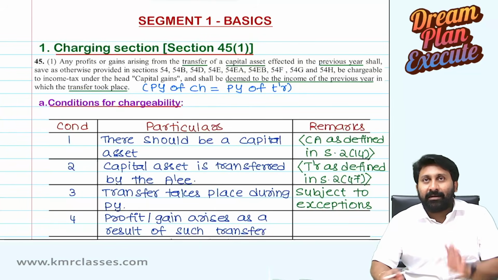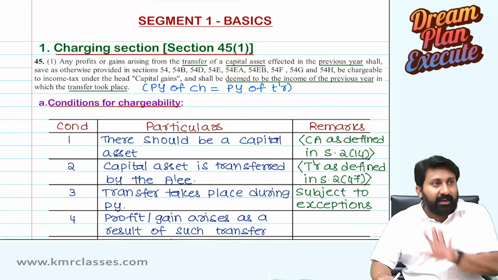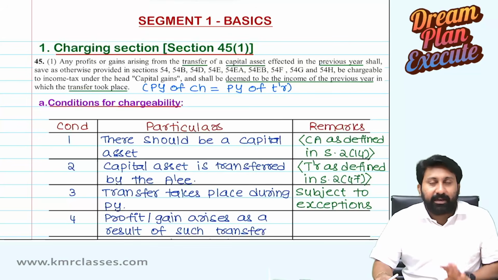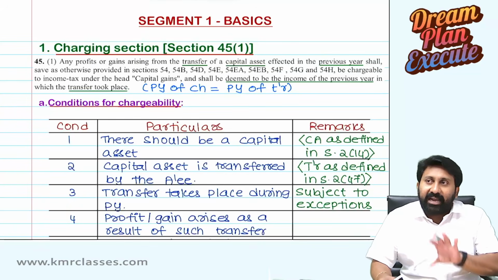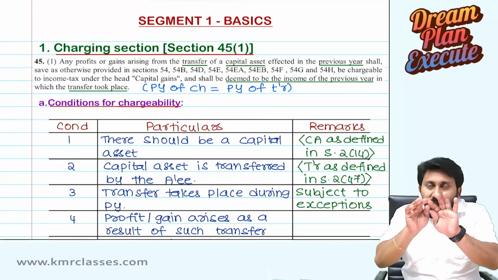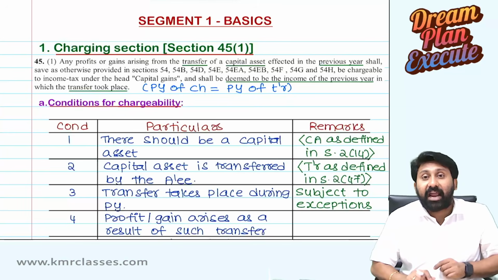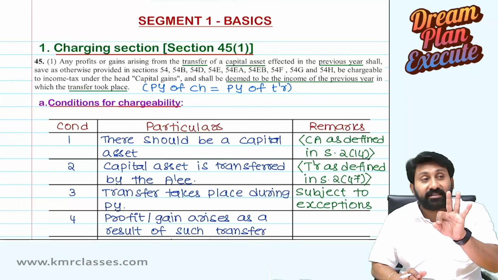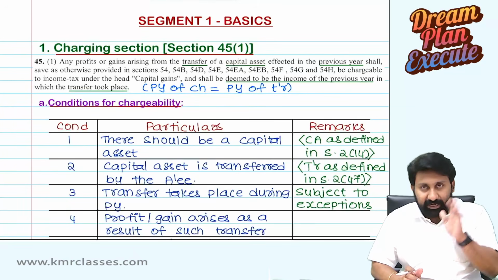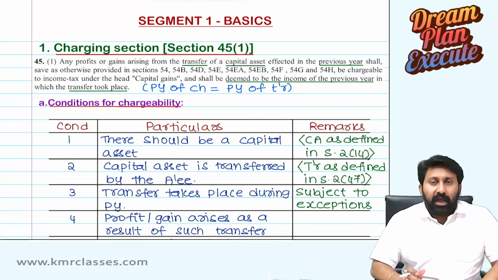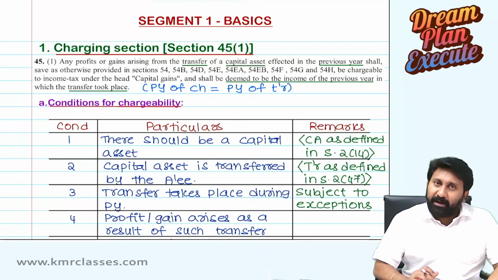A person has 3 capital assets. How many? 3 capital assets. All the 3 capital assets, can he prepare a block and tax it to capital gains? All the 3 capital assets are sold in the previous year. For example, I have 3 capital assets. I sold all my 3 capital assets in the previous year.